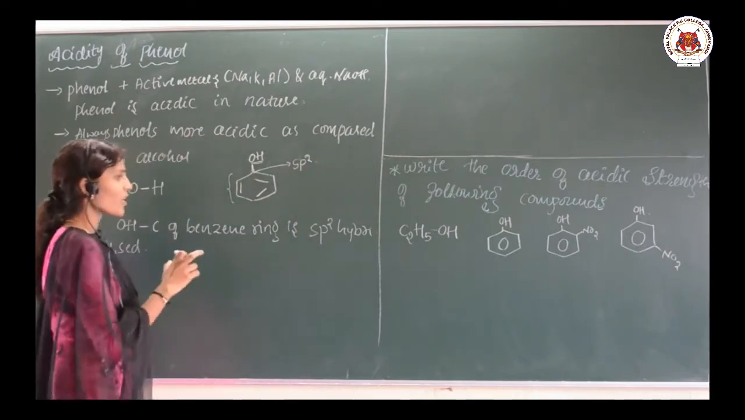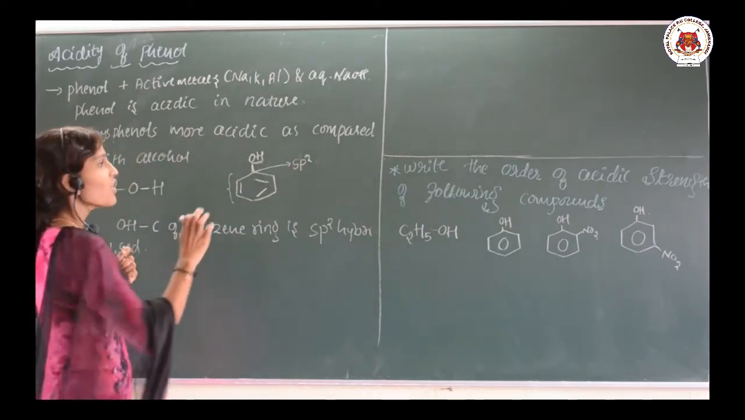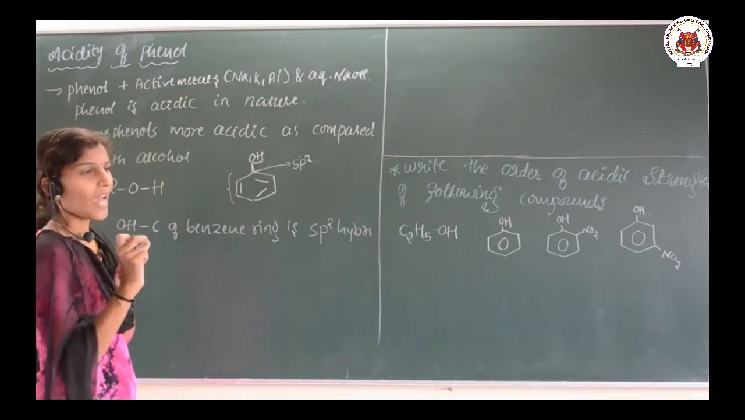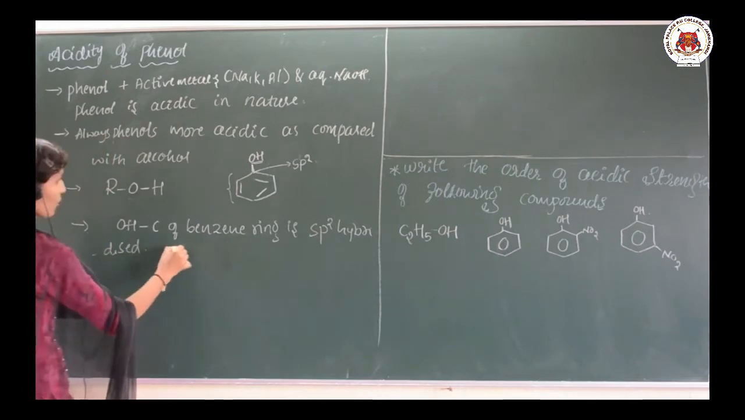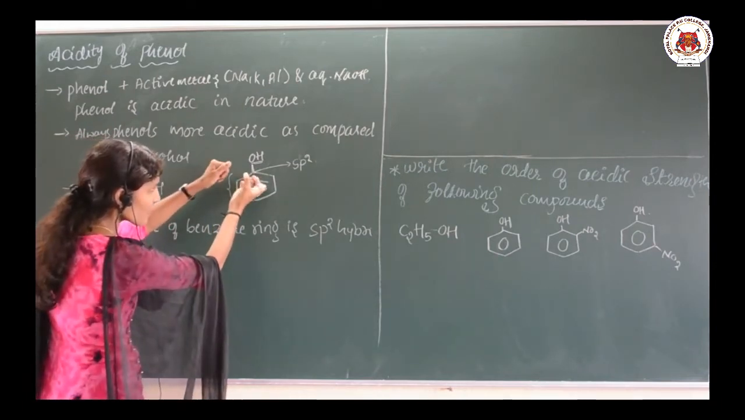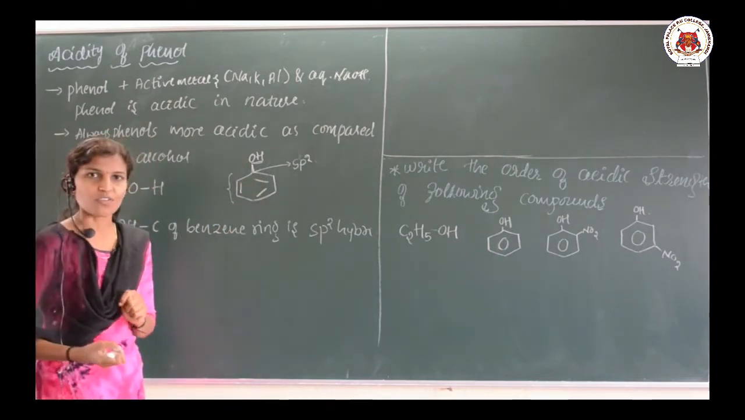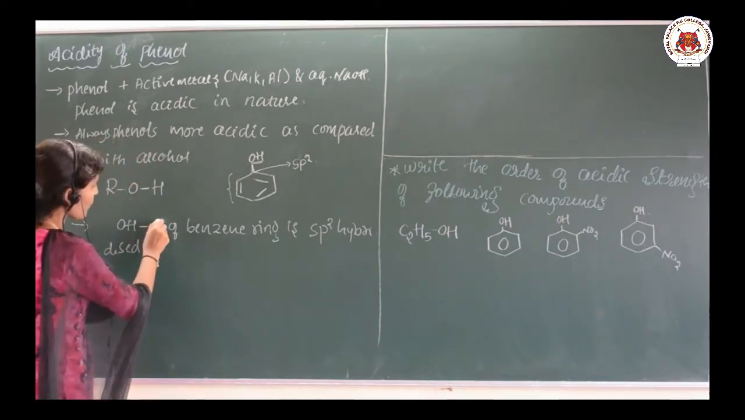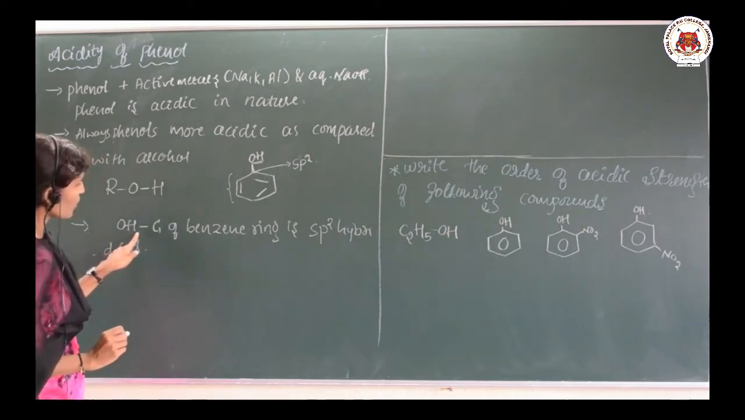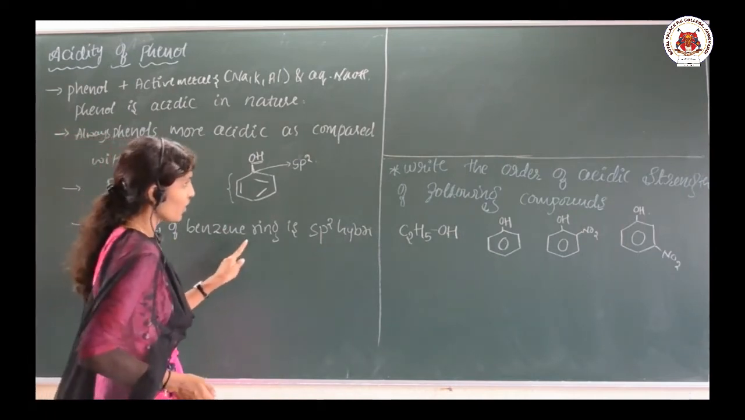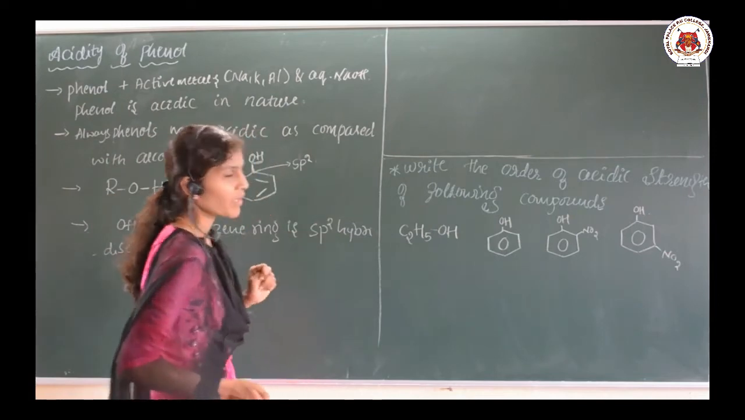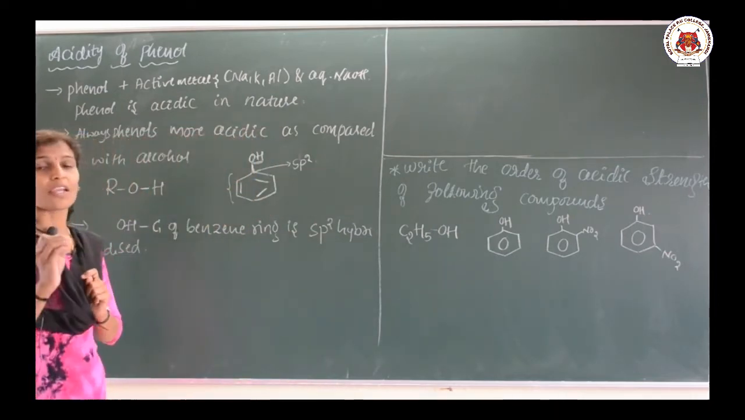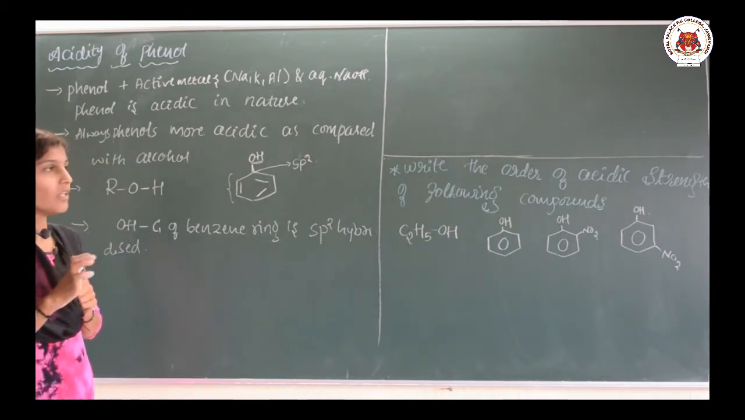As this carbon is sp2 hybridized, it somewhat acts as an electron withdrawing group. Yes or no? It means it can drag the electrons from the oxygen. So, the OH group which is attached to the carbon of the benzene ring, which is sp2 hybridized, means the benzene ring acts as an electron withdrawing group. Okay. So, this is clear.